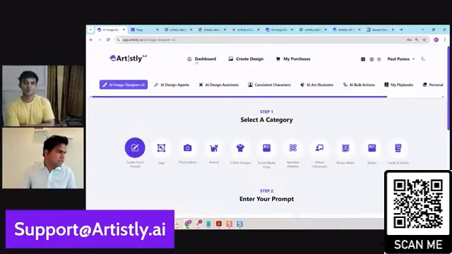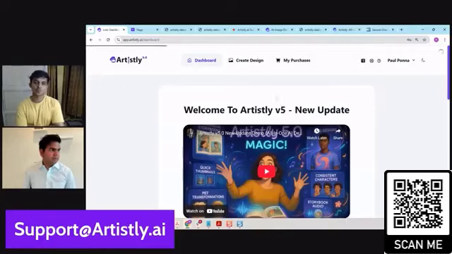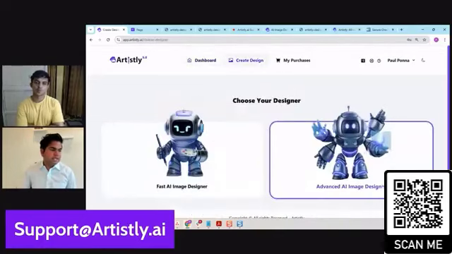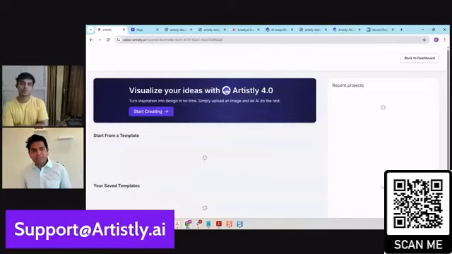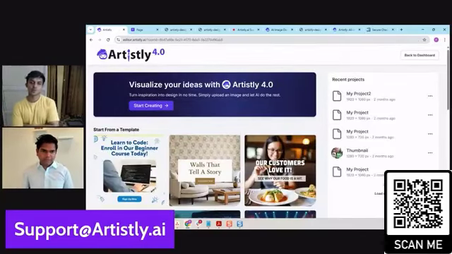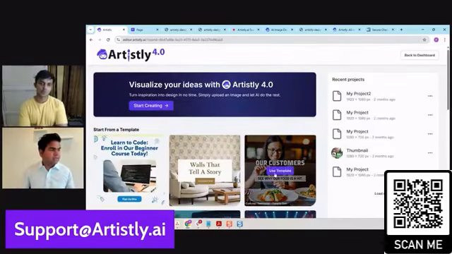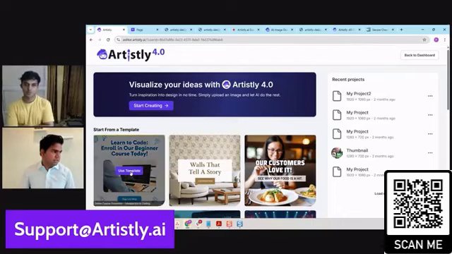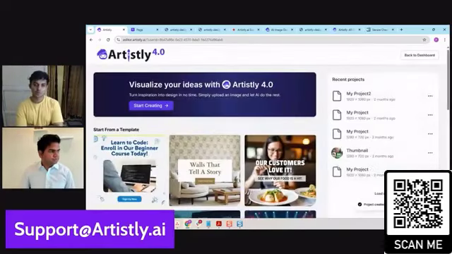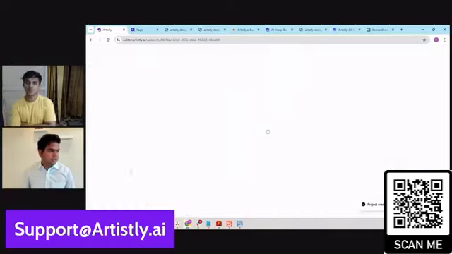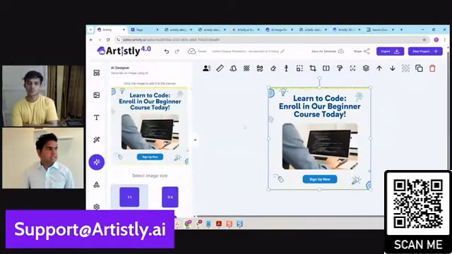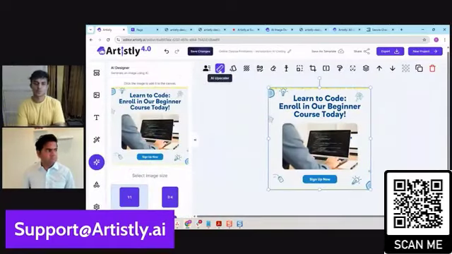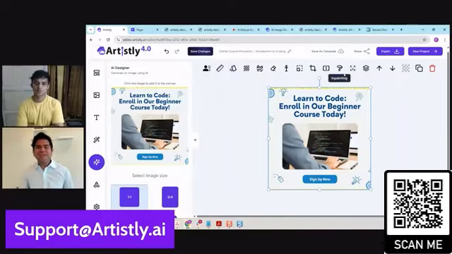Now, the other question that came in is, what happens to the advanced editor? Create design, and then we go to the advanced AI image designer. What happens to this? Same concept applies here. Every single element here has been updated such that it will work from the get-go in the best possible quality. You see this? We have a learn how to code beginner course right here. This allows you to do some other elements like custom consistent character and all that. It's a little bit more like a Canva or Photoshop style editor.